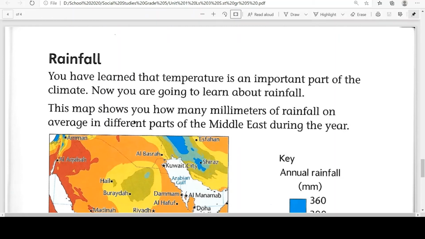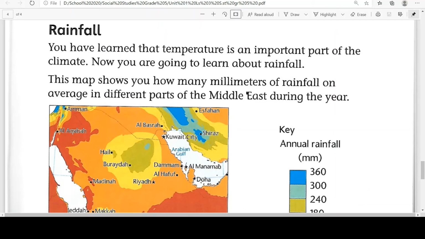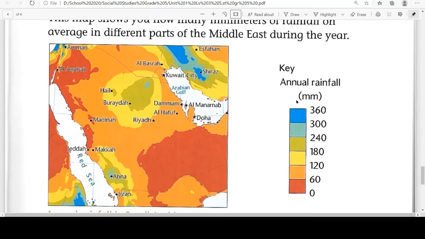So this map below shows you how many millimeters of rainfall on average in different parts of the Middle East during the year. Now in the previous page we learned about the maps of the months, but here it's about all throughout the year, annual rainfall.